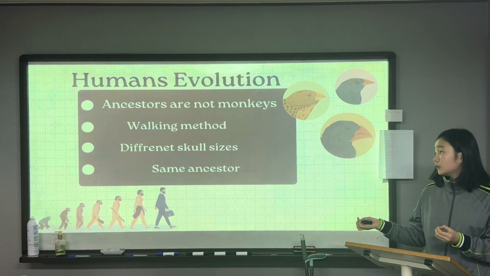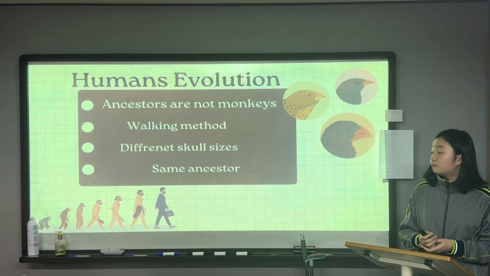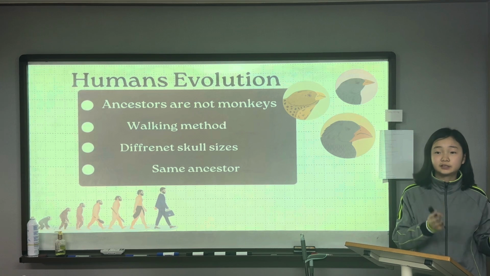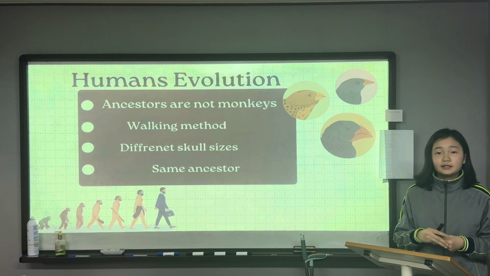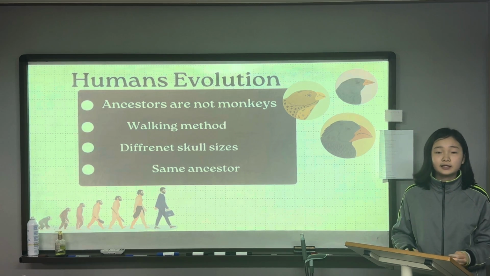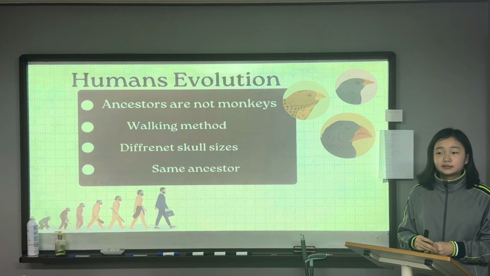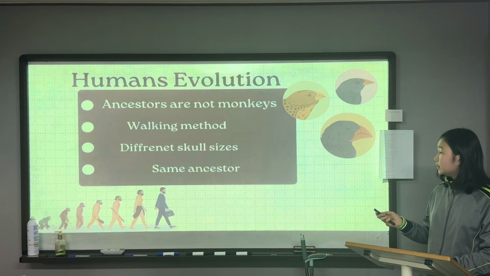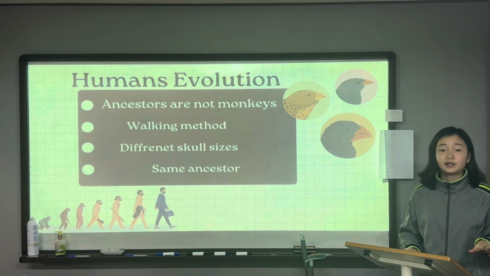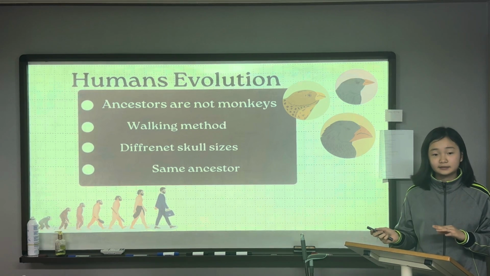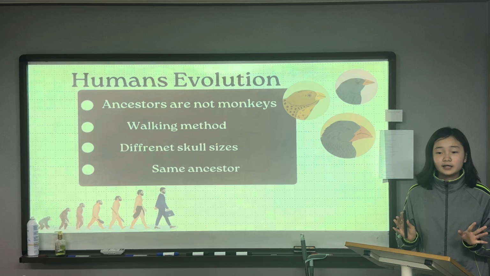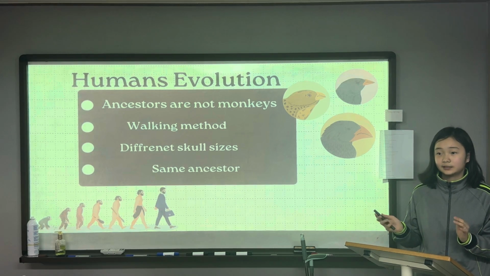And the skulls. Our skulls are bigger compared to chimps and monkeys. If they were really our ancestors, theirs should have been much bigger and similar in size to ours. But it doesn't mean that we're not related. We had the same ancestors, but we got separated in the process of evolving.